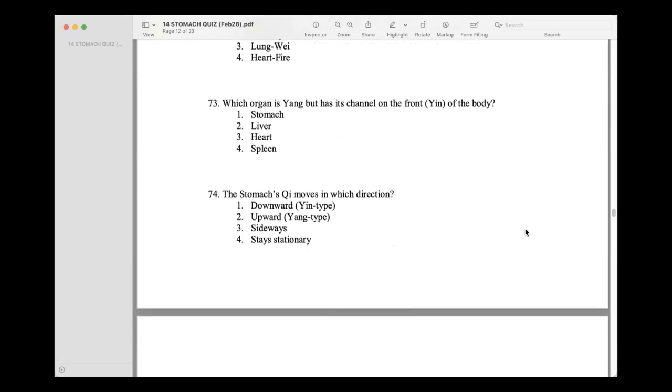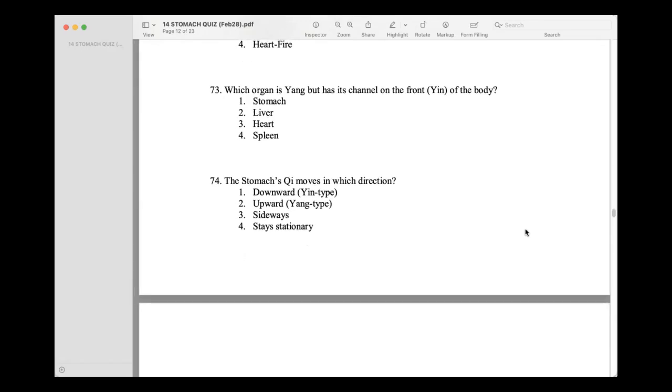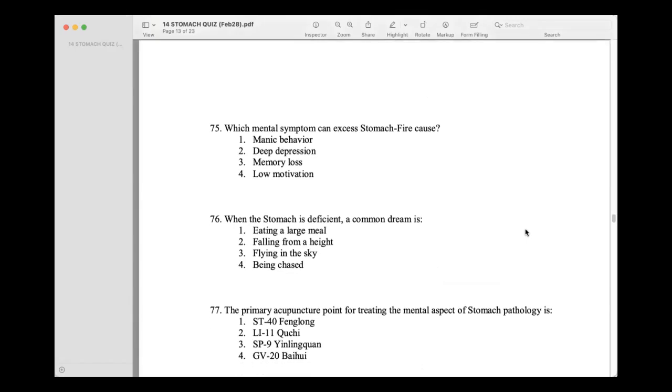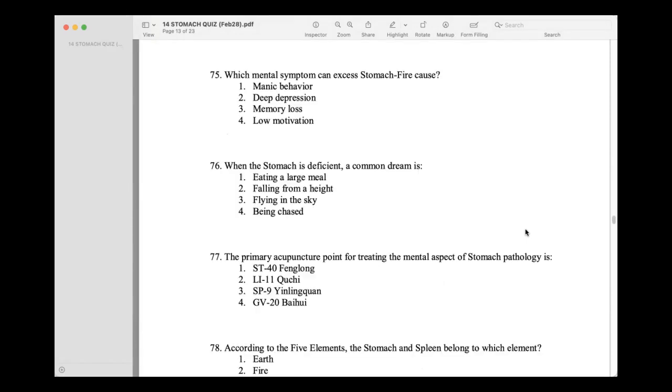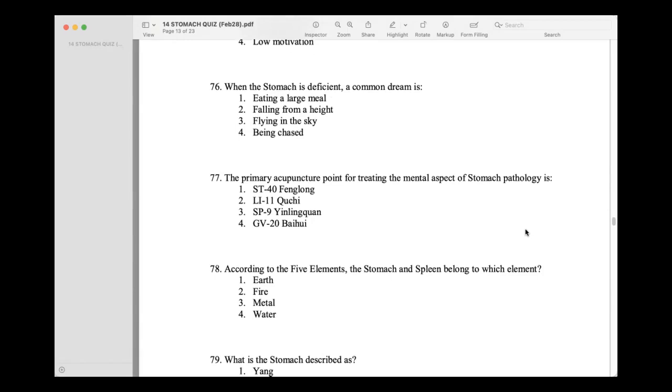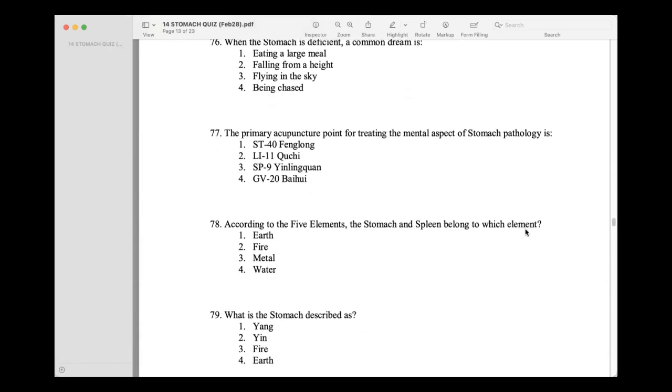Which organ is yang but has its channel on the front of the body? Stomach. The stomach's chi moves in what direction? Downward. Which mental symptom can excess stomach fire cause? Manic behavior. When the stomach is deficient, a common dream is eating a large meal. Okay. The primary acupuncture point for treating the mental aspect of stomach pathology is?